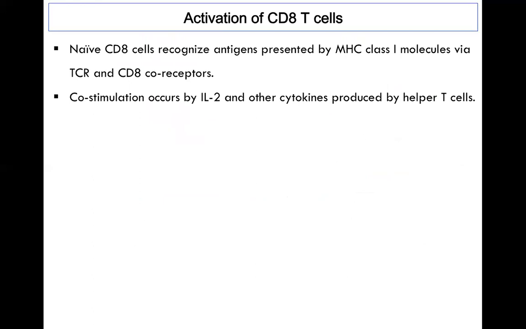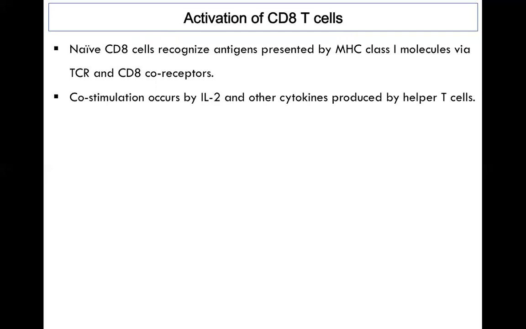We have to recall our lecture number 3, which was about the MHC class 1 molecule pathway. What we learned in that lecture is that naive CD8 cells recognize antigen presented by MHC class 1 molecules via the TCR and CD8 co-receptors.